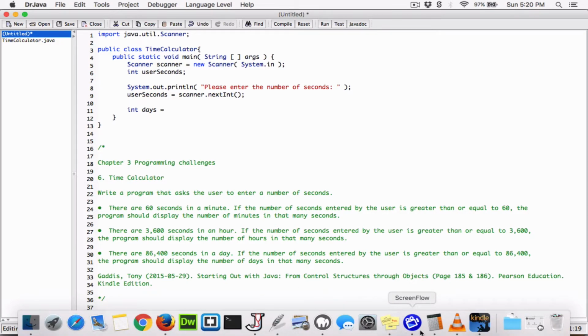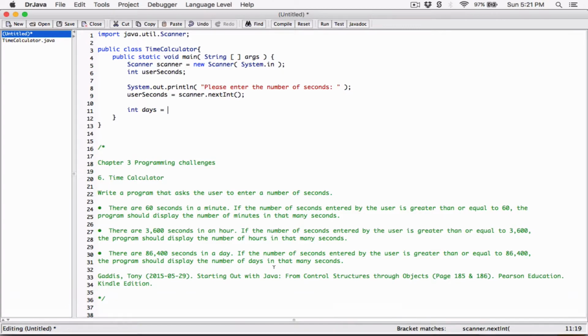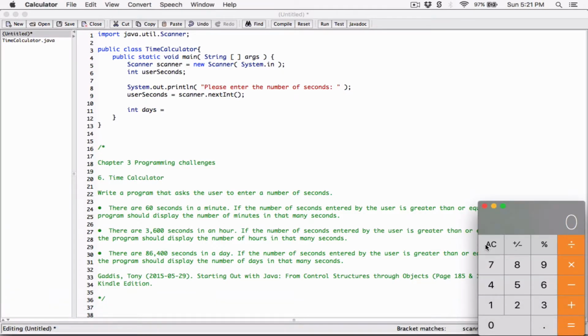To get the exact number of days, when I divide by 86,400 seconds, I get 1 day. So I know that 86,400 seconds gives me a day, because there are 86,400 seconds in a day. So if the user typed in 86,400, if I divide the user seconds by 86,400, I basically get 1 day. What if the user typed in 86,401? Now I know that's 1 day and 1 second, right?